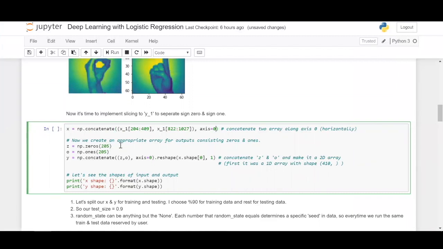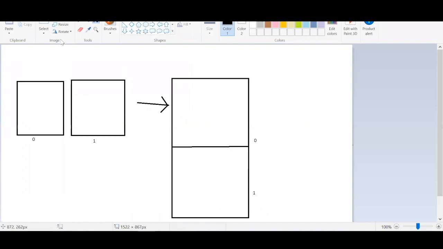Now we are going to implement an appropriate array for output. So here we are defining the targets. Z is 0s and o is 1s, and we'll concatenate it along the axis and apply reshape along this, so that it's appropriate and gets appended to it like a data frame. It will just look like this once you apply it. Let's assume the targets are here. The first set is 0, which is nothing but this, and the next set is 1, which is the one images here.